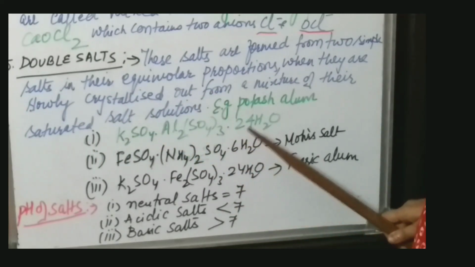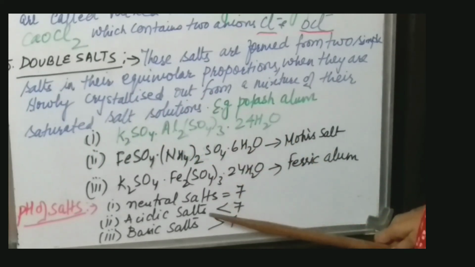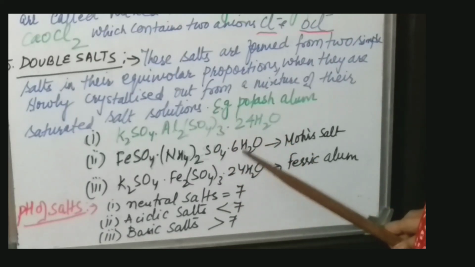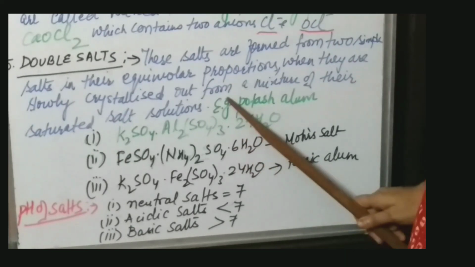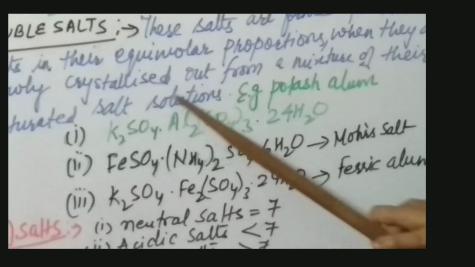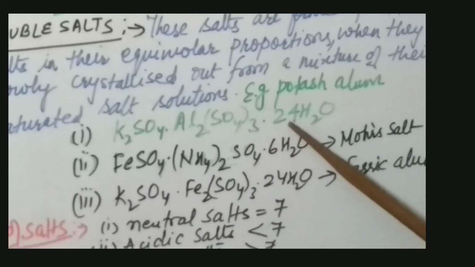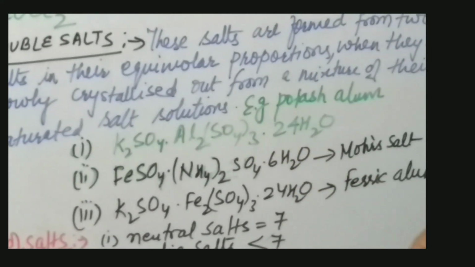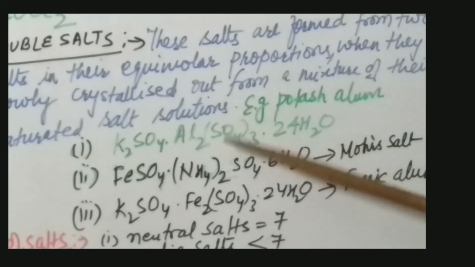In every such salt there is addition of water molecules. That's why double salts are formed by the addition of two simple salts along with the crystallization process. Whenever we talk about crystals, there must be water molecules attached to it.